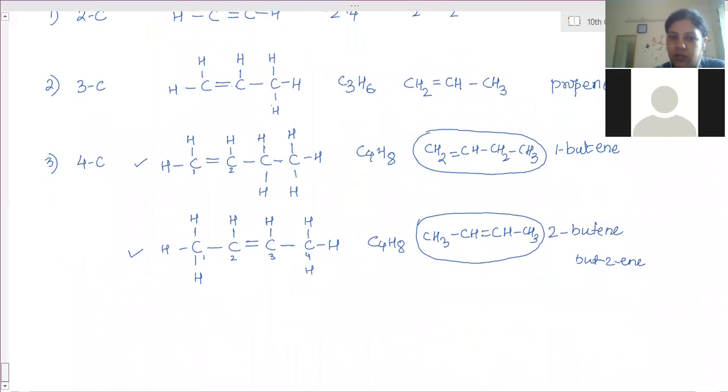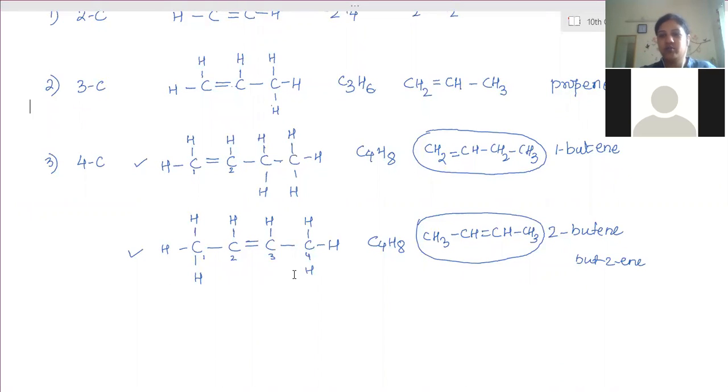Is it necessary to learn the condensed formula? Yes, you have to, because when you are writing chemical equations, we write the compounds in this condensed formula. Ma'am, we can derive the condensed formula from the diagram, right? Yes, from this diagram you can derive it. Right now you have just started, so it is confusing for you.